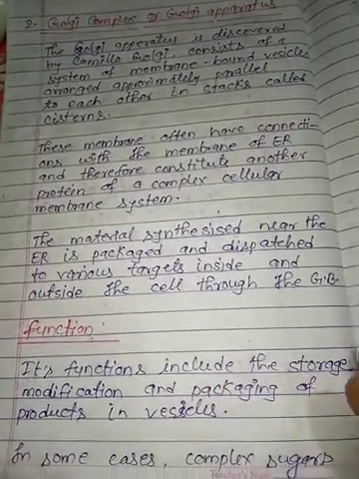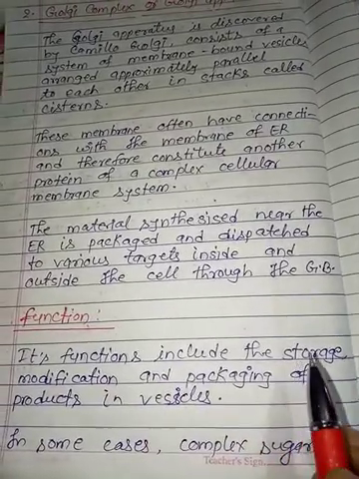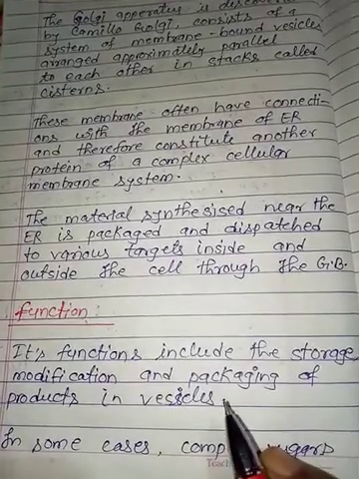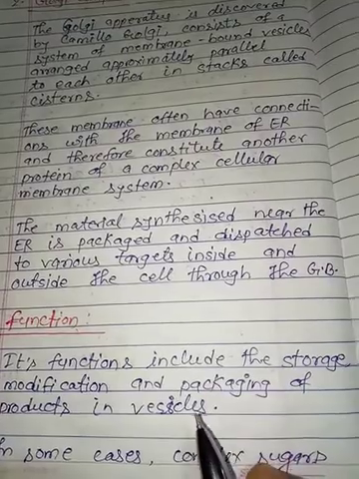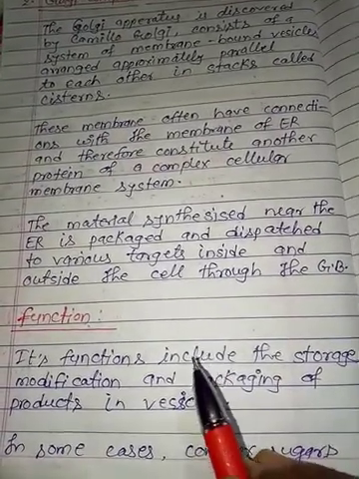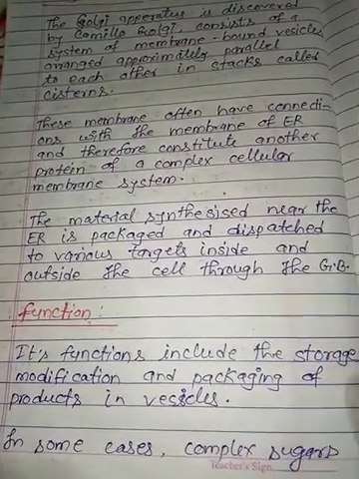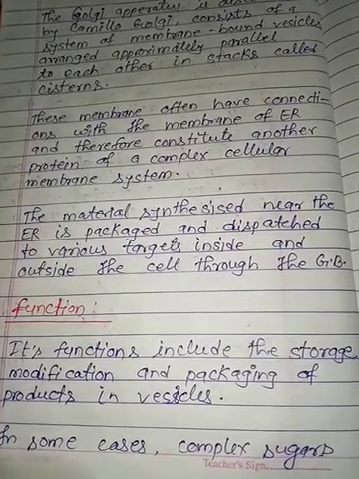Next, its functions. Its functions include the storage, modification, and packaging of products in vesicles. What role is played by the Golgi apparatus? It is the packaging of different materials from inside the cell. In some cases, complex sugars may be made from simple sugars in the Golgi apparatus.